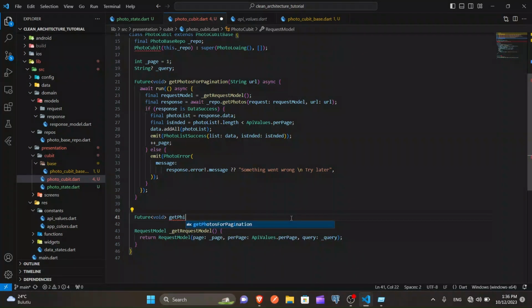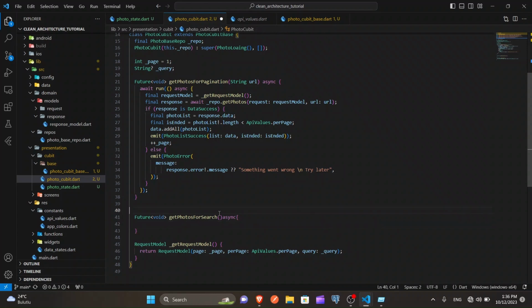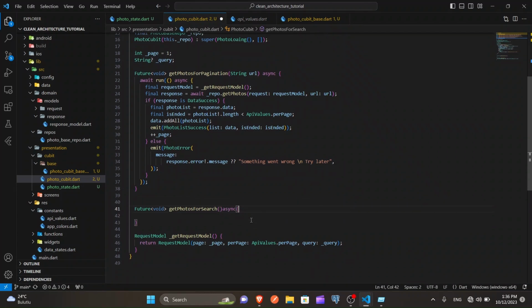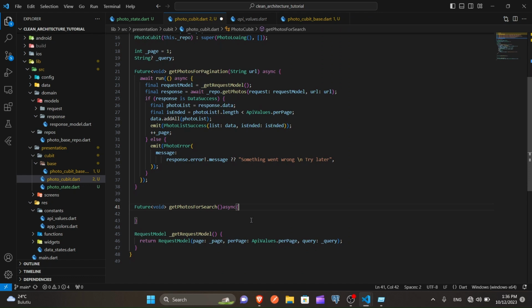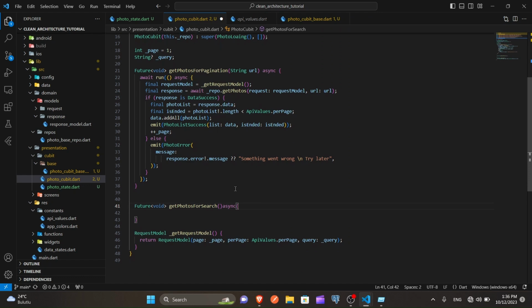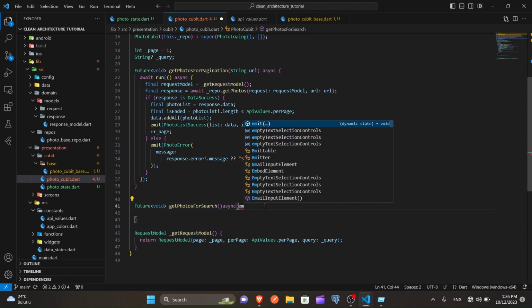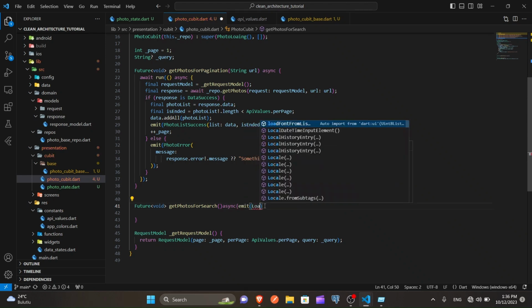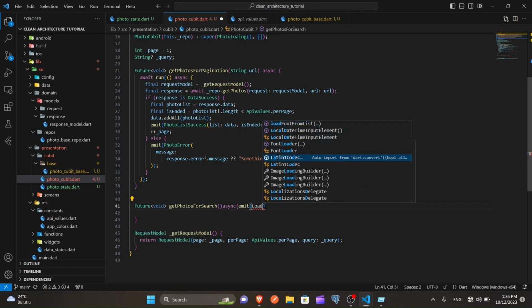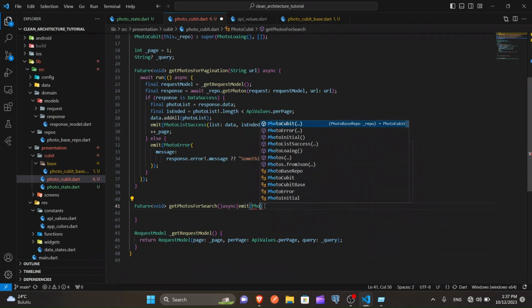Get photos for search. We don't need a variable here because it is obvious, it is for search. I don't want to write it again. We just call this. We emit photo loading.